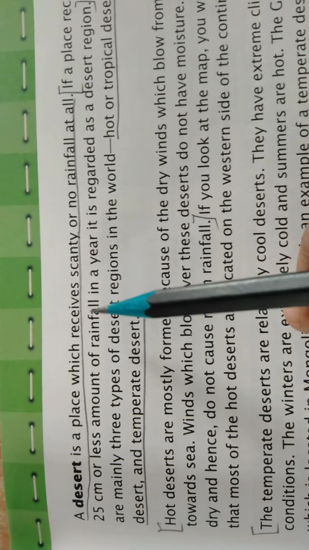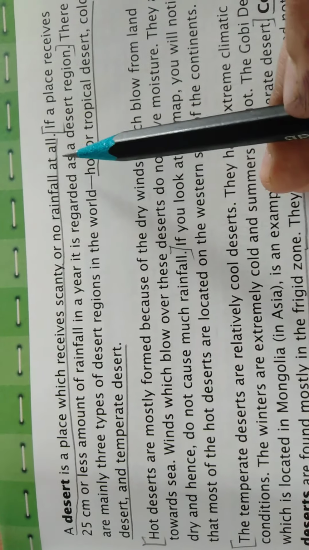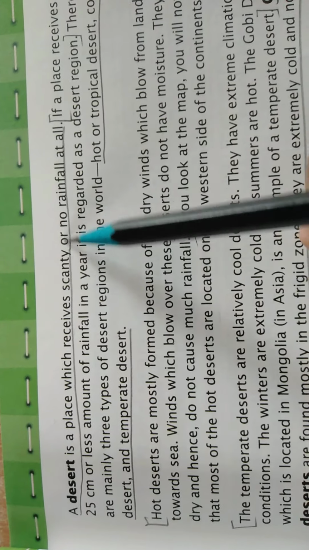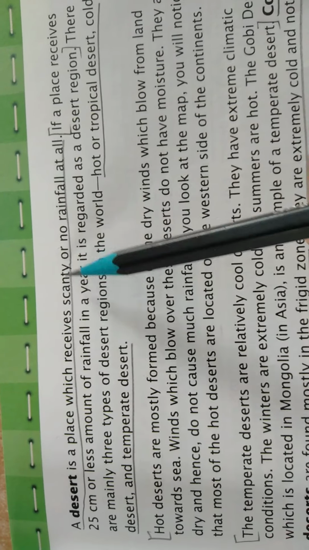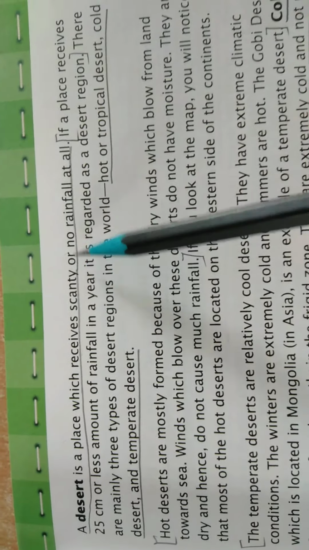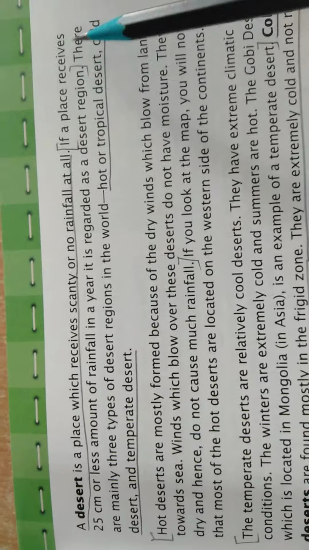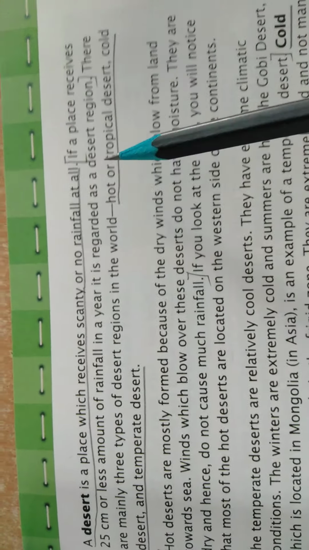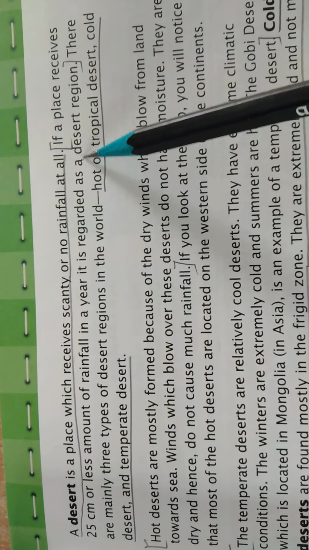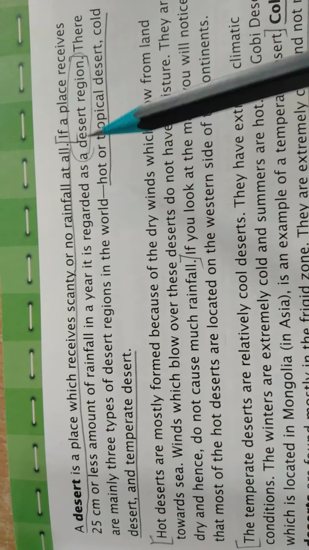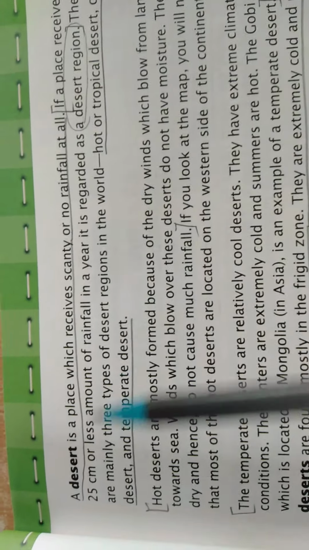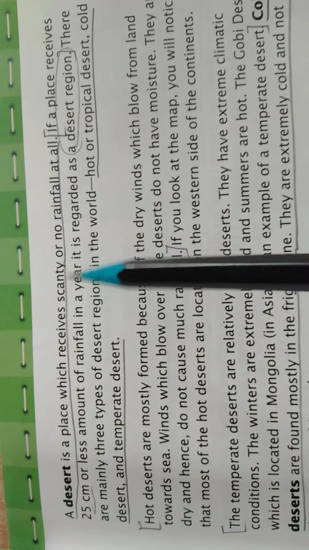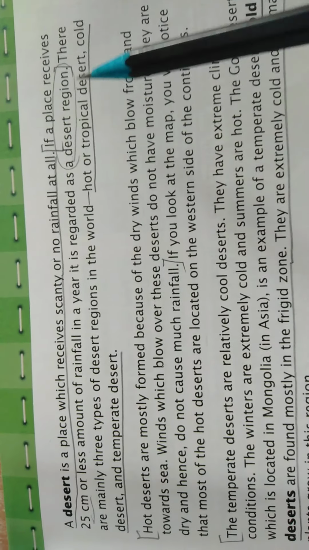A desert is a place which receives scanty or no rainfall at all. Due to the scanty rays there is almost no rainfall. If a place receives 25 centimeters or less of rainfall in a year, it is regarded as a desert region. That particular place is known as a desert region.